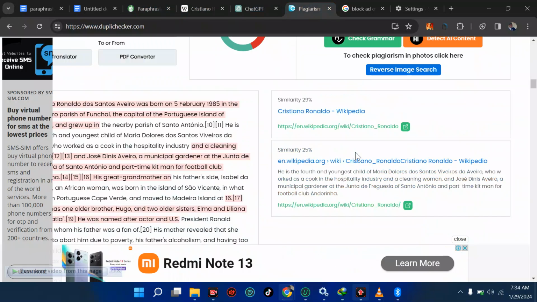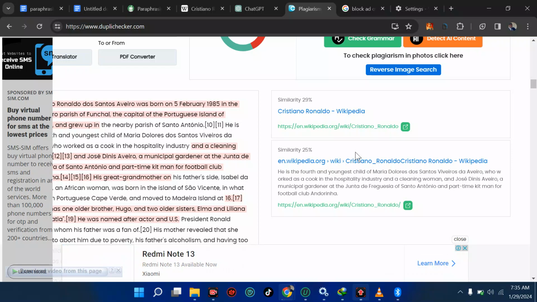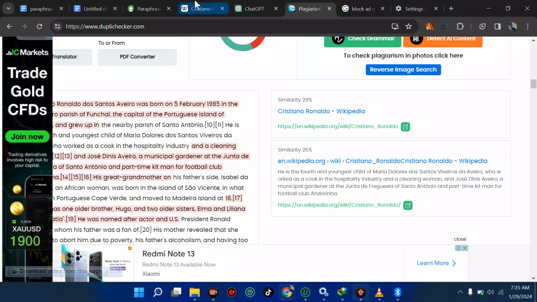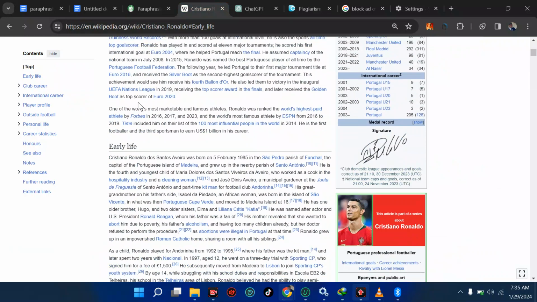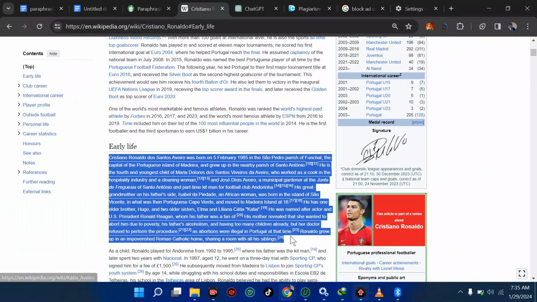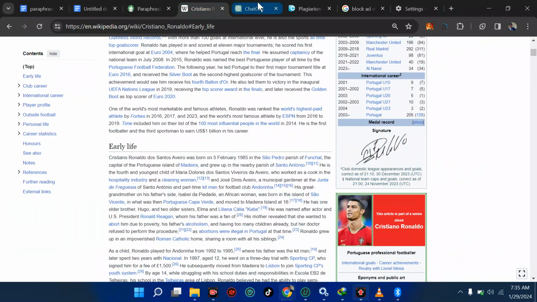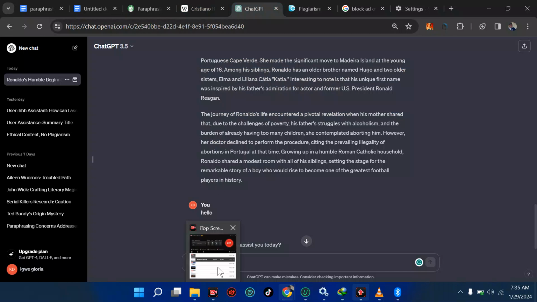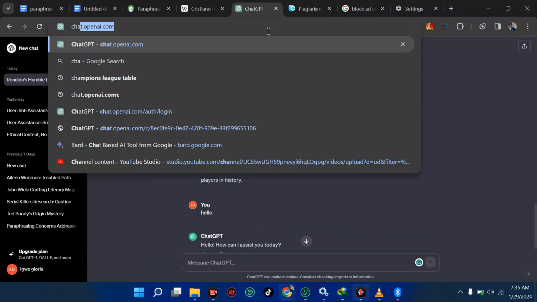But what we are focusing on is the 10 prompts we can use to paraphrase on ChatGPT. So the first thing we want to do is copy the same test. Then we are going straight to ChatGPT to try this. We'll be patient enough, because duplichecker can be frustrating sometimes. So we're going to come here and paste this like this. So let's just come straight to a fresh tab and say chat.openai.com. So now we're going to use the first prompt here, which says we're going to just go straight and say paraphrase, which doesn't take time.